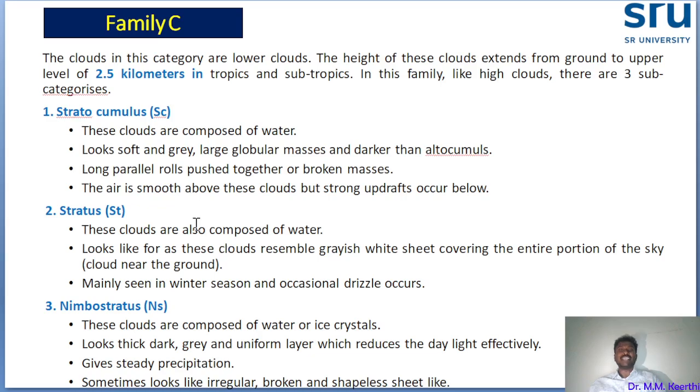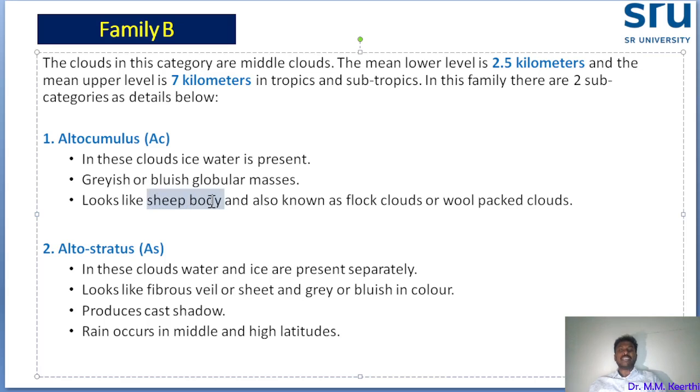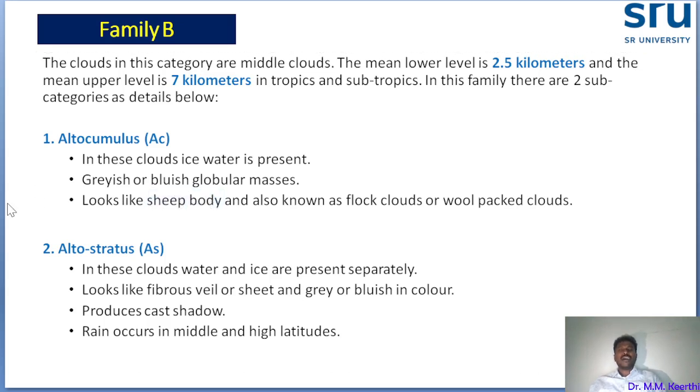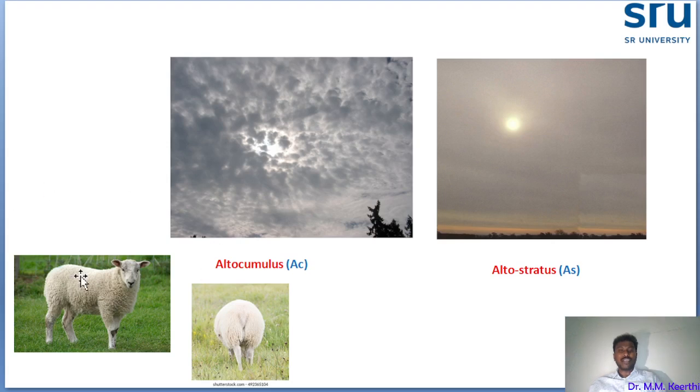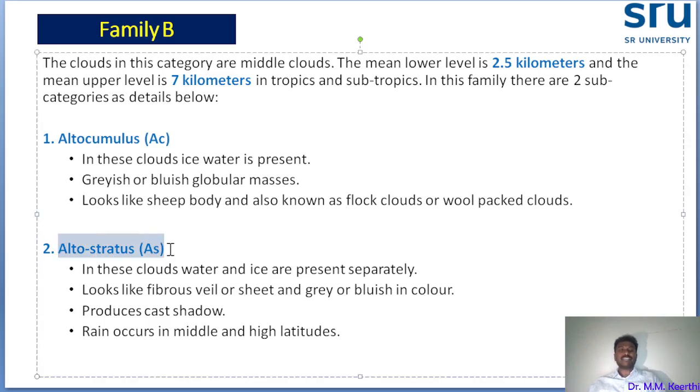And the third identification, we can easily identify: it looks like a sheep's body or wool packed together. You see, how the sheep's skin looks, the same way these clouds look. So it is easy to identify. It looks like a sheep's body. Such fleecy clouds come under altocumulus.